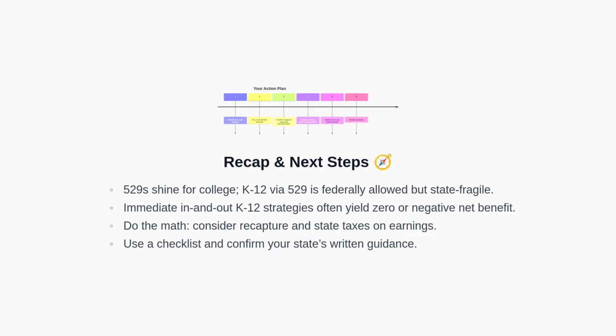In summary, 529 plans are strongest when used for college. Although K-12 use is federally allowed, it is fragile at the state level. Immediate contribution and withdrawal strategies often yield zero or negative net benefit after recapture and state taxes on earnings. Therefore, run a net benefit estimate, verify your state's written guidance, and use the checklist to decide whether to proceed or simply pay the school directly.